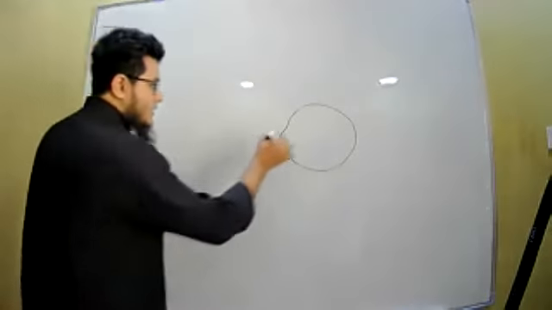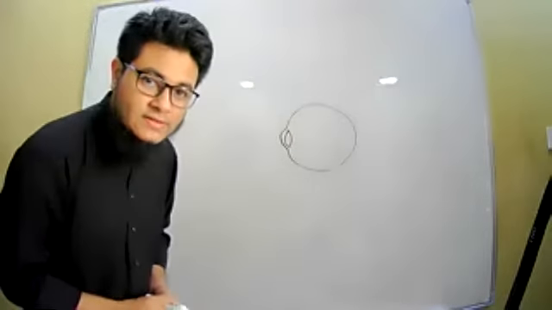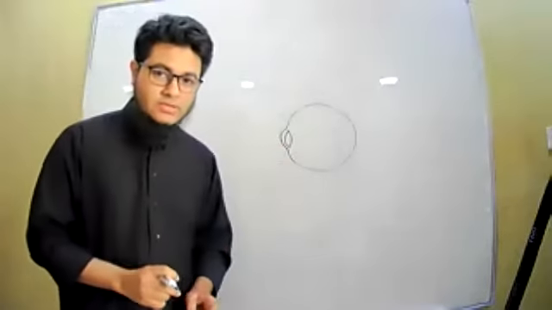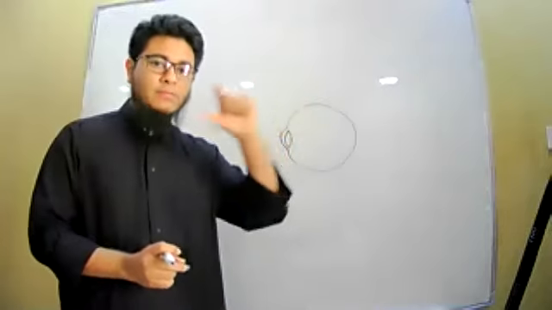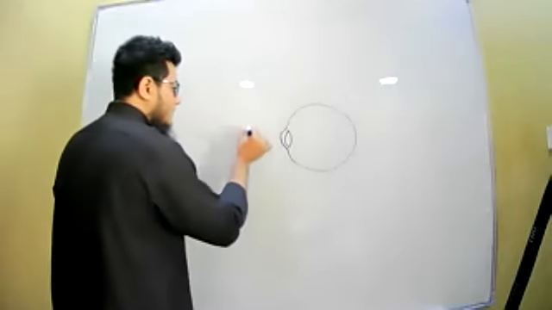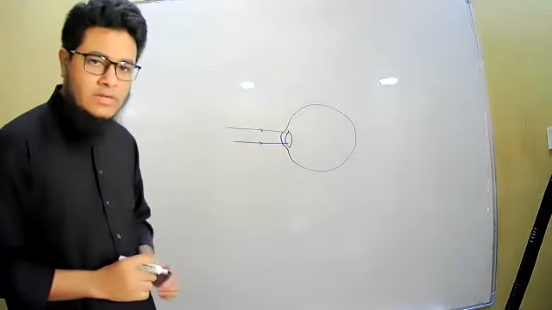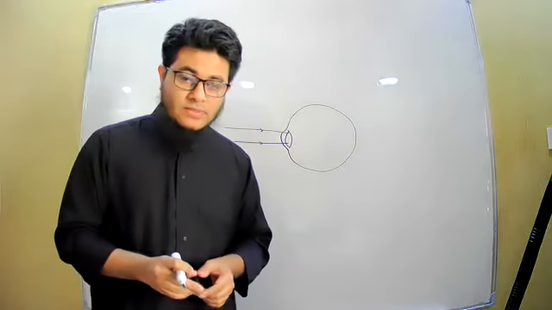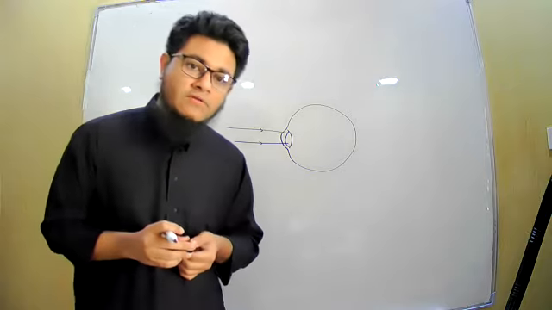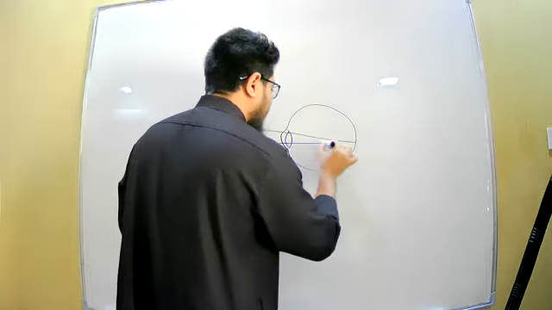And here we have a lens, which is a convex lens. Inside our eye, we have a convex lens. As you can see, the middle part is fat and the end parts are narrower. So this is the convex lens, and light enters our eye like this. Now, what does the convex lens do? Diverges or converges? Converge. So they will meet at some point, right?